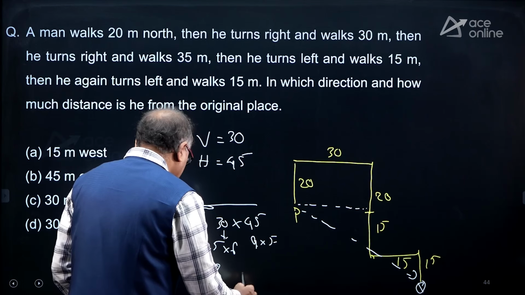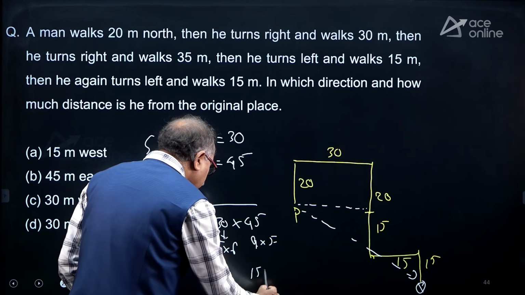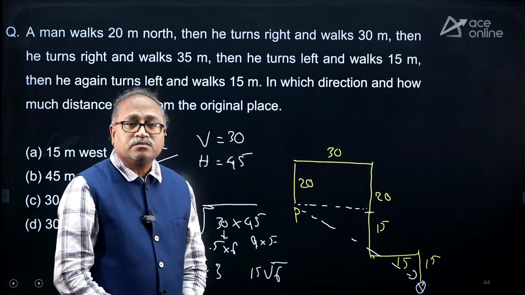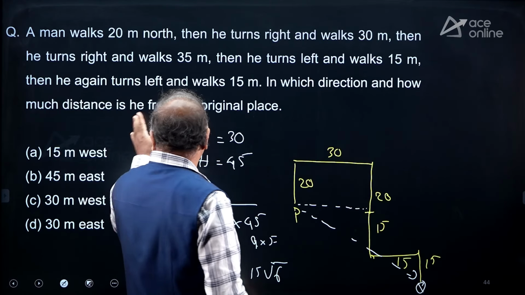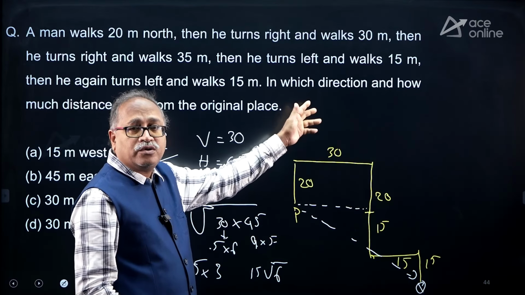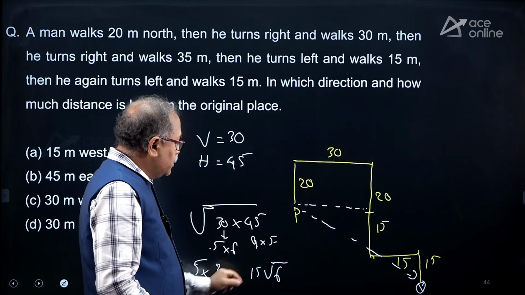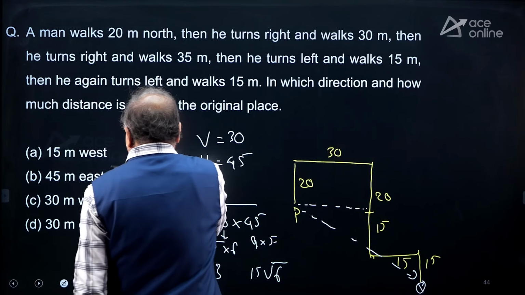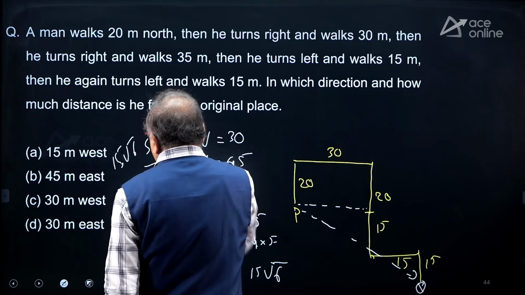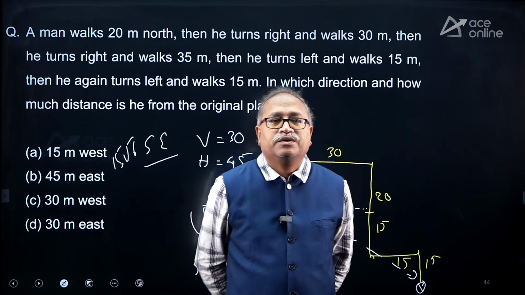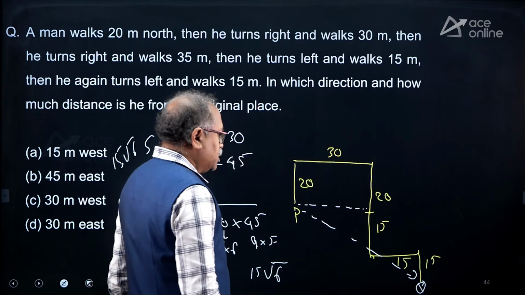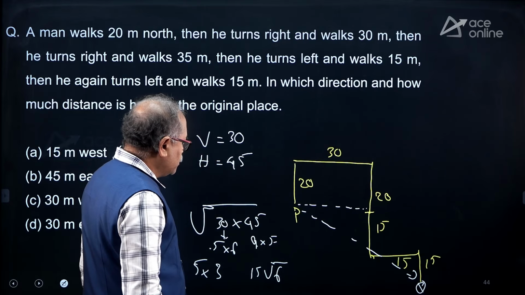So, it should come 15 root 6. Okay. So, maybe somewhere there is some slip in the wording or typing mistake, but my answer has to be 15 root 6 and southeast. That's your answer. So, okay, let's move on.